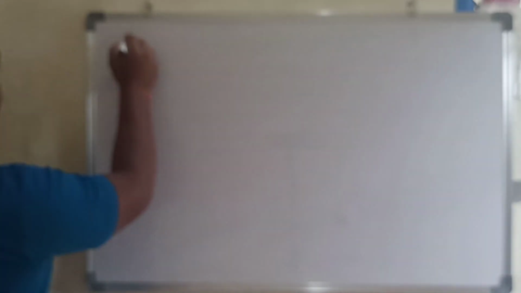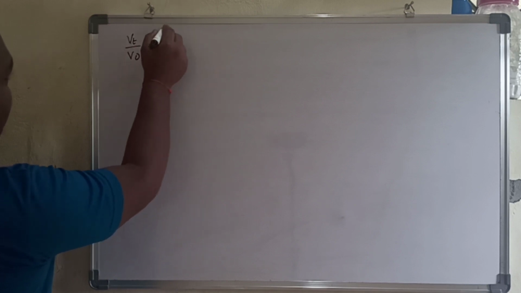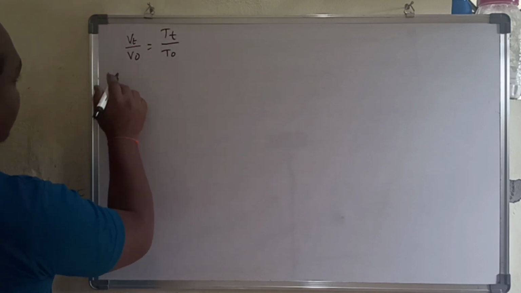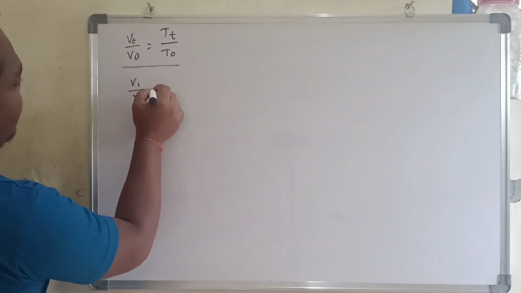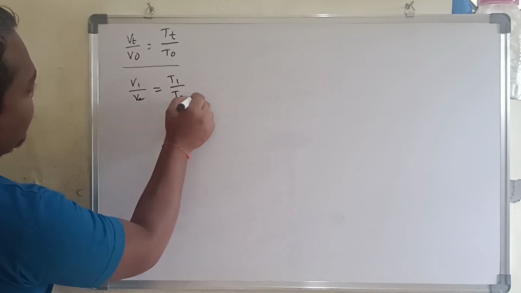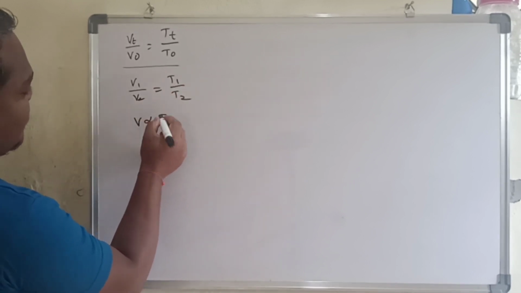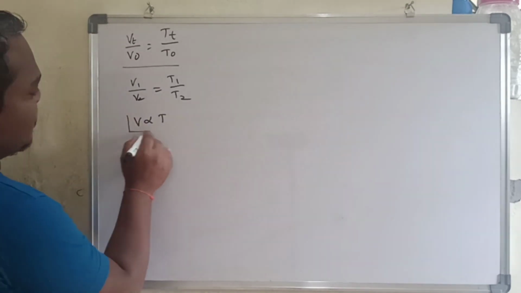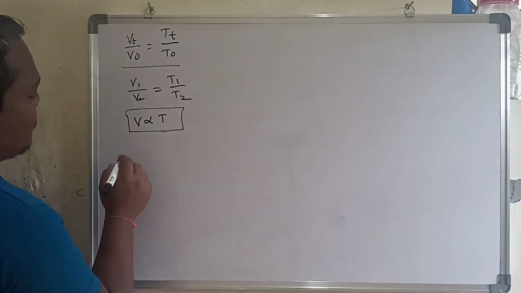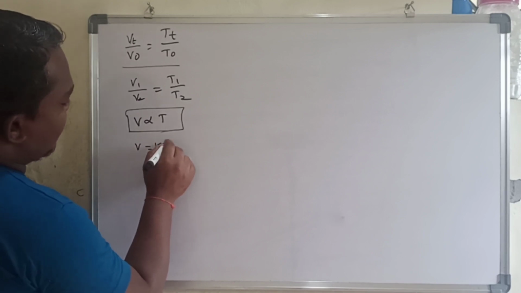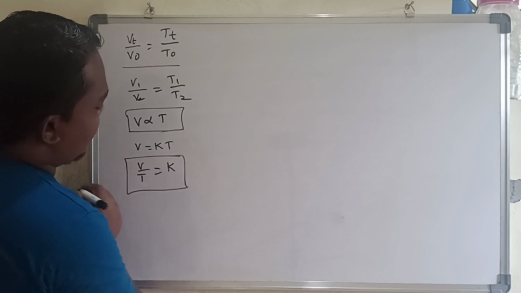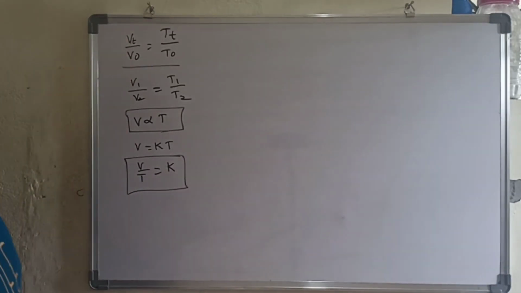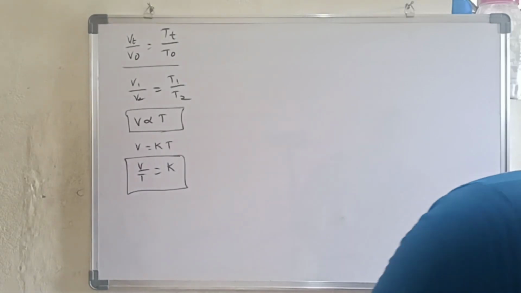We got here Vt by V naught is equal to Tt by T naught. From this equation we can write that V1 by V2 is equal to T1 by T2. From this equation volume is directly proportional to T. So then V is equal to kT, V by T is equal to constant. So this is a mathematical representation of Charles law.